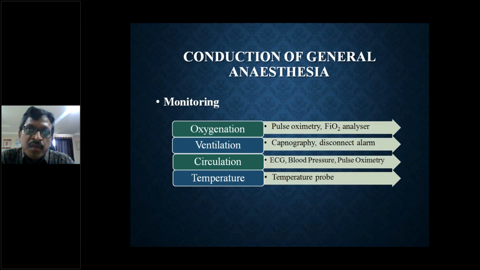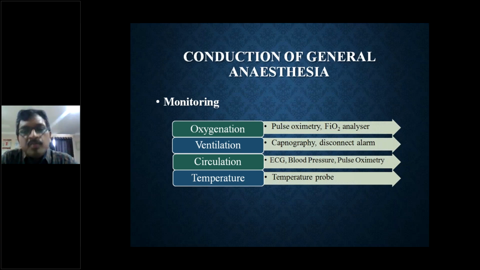So inferior myocardial infarction will be shown as T wave inversions and ST segment elevations in leads 2, 3, as well as AVF, the augmented limb leads. So likewise in ECG, we can know the basic functioning of the heart as well as any ischemic changes, if at all they happen. That will be shown in the ECG. And blood pressure is known; if it is more than 90/60, or over 100/60, we can assume that the patient's organs are functioning properly, they are utilizing the oxygen which is being supplied through the anesthesia machine, and are able to manage their metabolism at the microbial level very nicely.